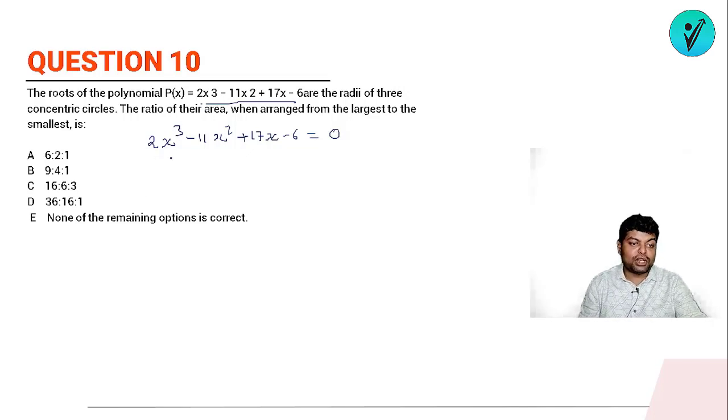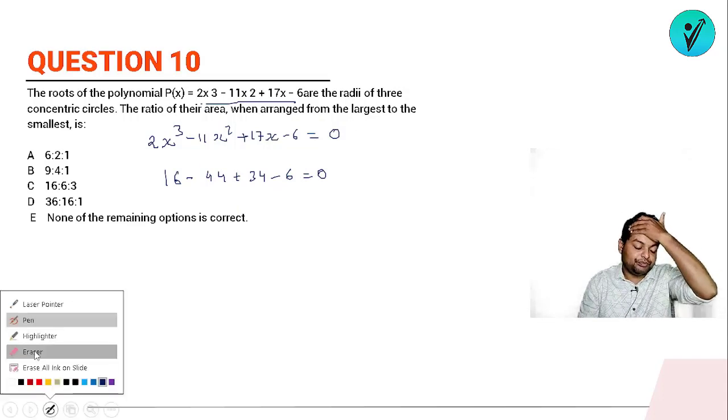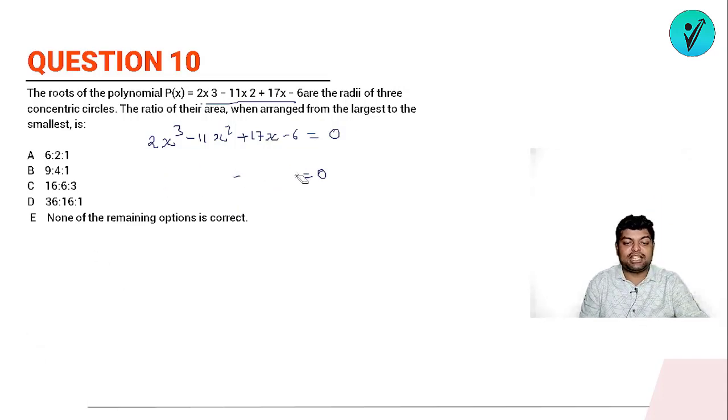So if I put 2, x cube is 8, so 8 into 2 is 16 minus 11 into 4 is 44 plus 34 minus 6. Okay, solve this, you'll be getting 0. It means that one of the roots of this equation is 2. So if 2 is a root, what will one factor be?